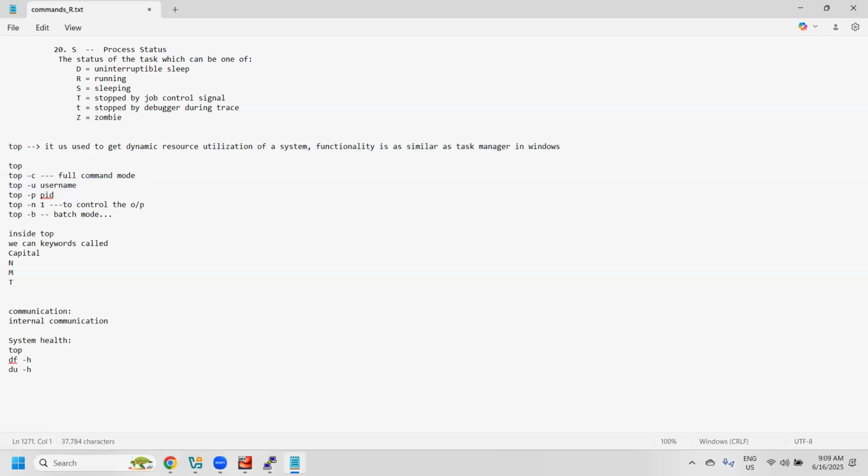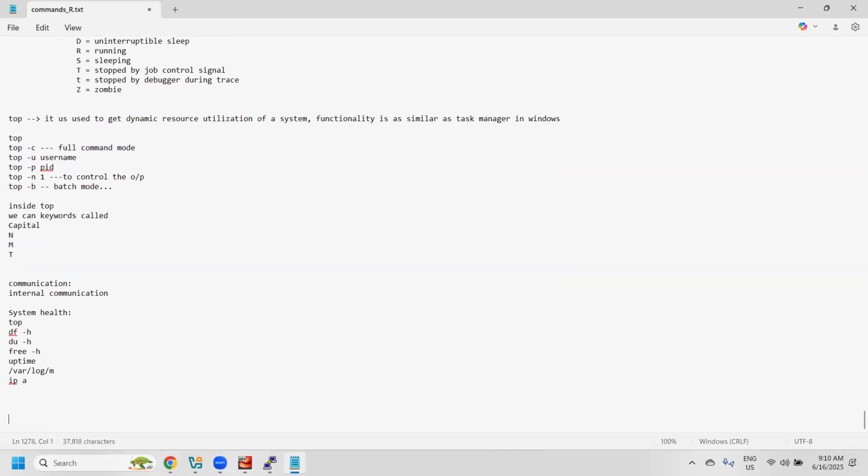These two are disk related. For memory, free -h. Then the load average, uptime, and going through /var/log/messages and secure messages, and networking with ip a. Now today I'm going to teach you about networking commands.